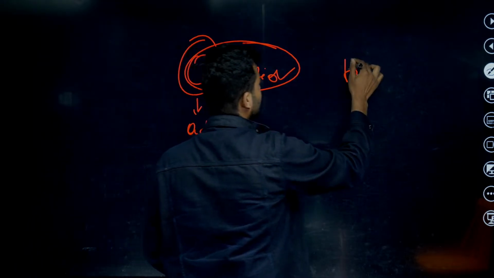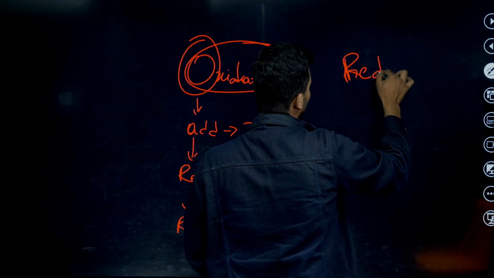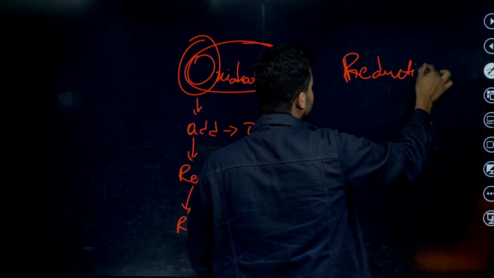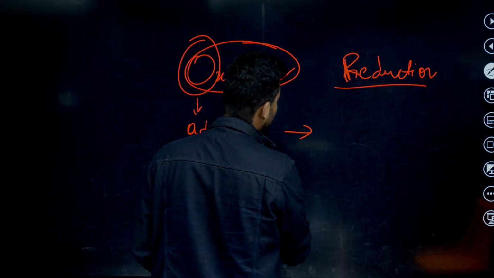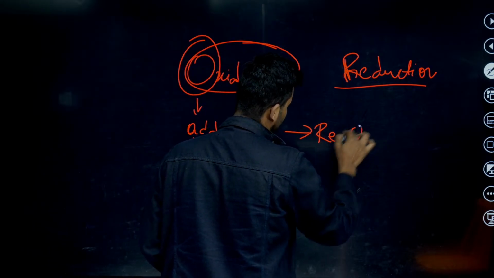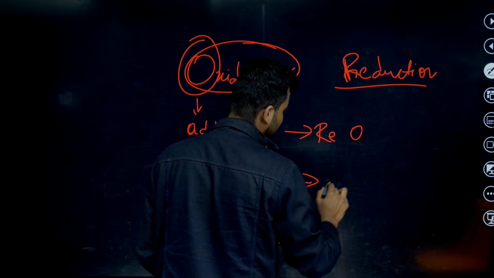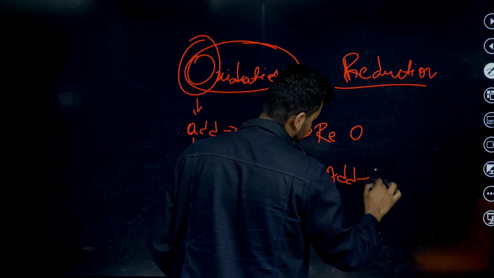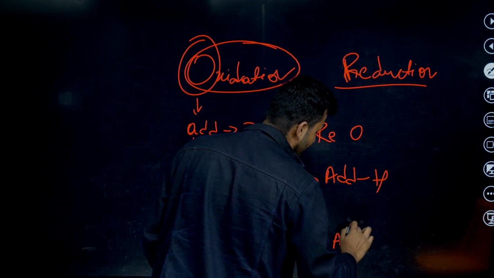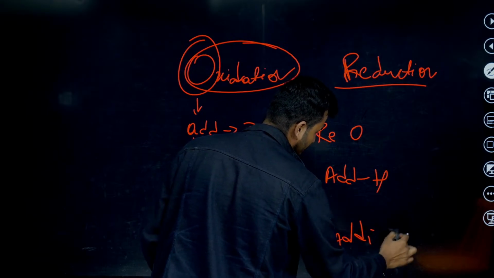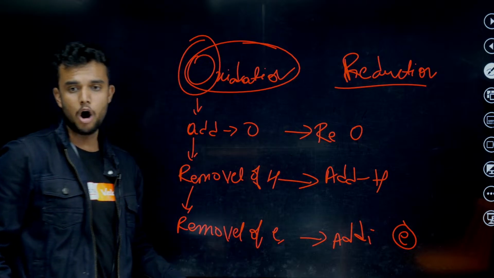What about reduction? Reduction is the opposite of oxidation. If you learn oxidation, you can easily identify reduction. In oxidation, addition of oxygen takes place; in reduction, removal of oxygen. In oxidation, removal of hydrogen; in reduction, addition of hydrogen. In oxidation, removal of electrons; in reduction, addition of electrons. This is the relation between oxidation and reduction.